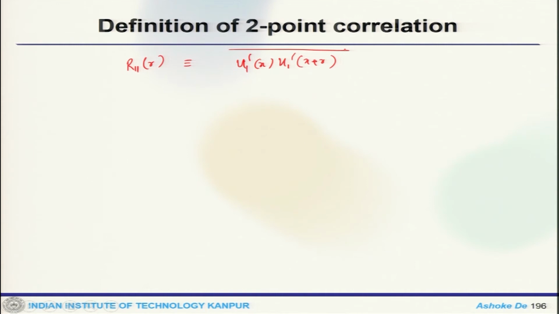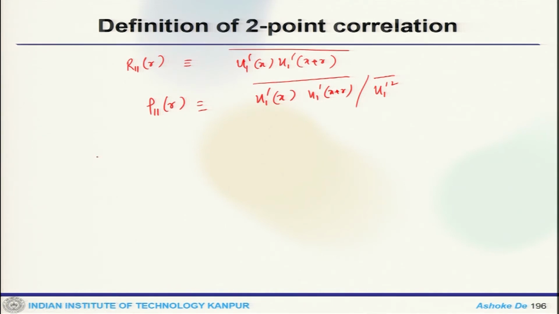Now, if you normalize with the value at r equals 0, you get rho11(r), the average of U1 prime at x times U1 prime at x plus r, divided by U1 prime square.